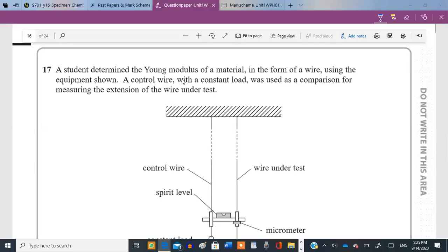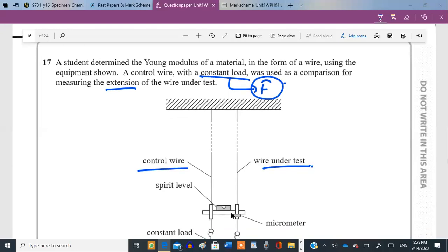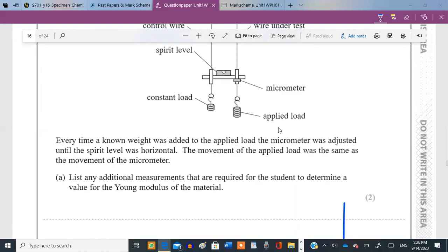A student determined the Young modulus of a material in the form of a wire using the equipment shown. The control wire with a constant load was used as a comparison for measuring the extension of a wire under test. So extension needs to be measured, and there is a constant load or constant force on that wire. This is the wire under test. This is the control wire. This is a spirit level for keeping it horizontal. This is the applied force, and this is a constant force.